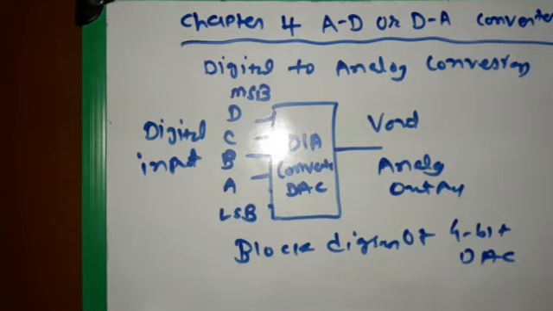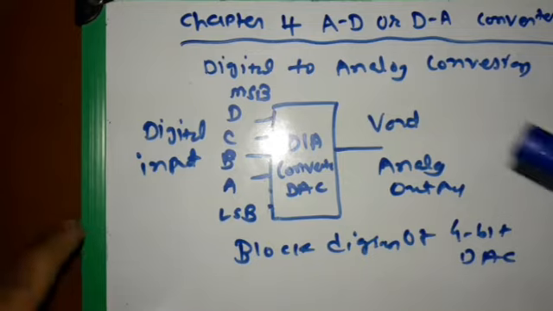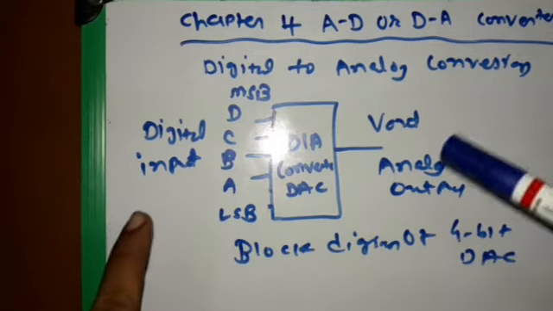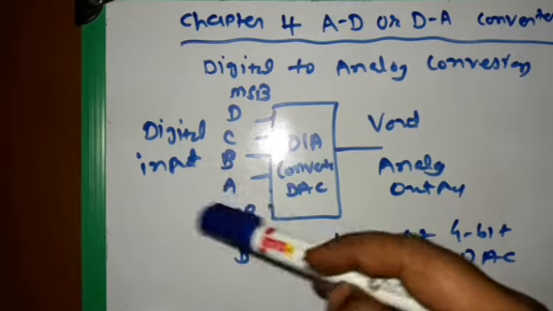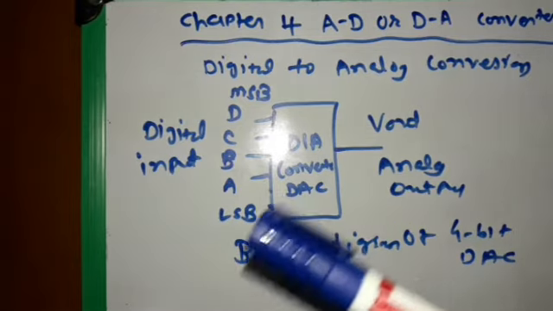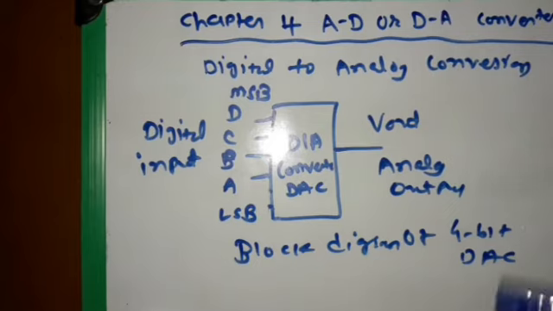So now we see first digital to analog conversion. Here we see in the figure that digital inputs are converted into analog output. Digital to analog conversion is the process of converting a value represented in digital code, which is binary code or BCD code, into analog output, and this analog output is in the form of voltage or current.